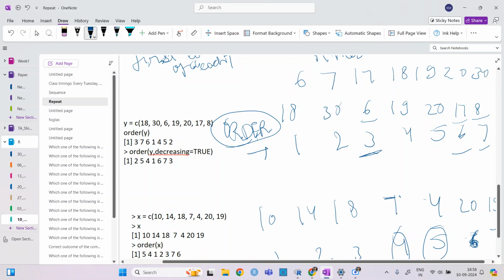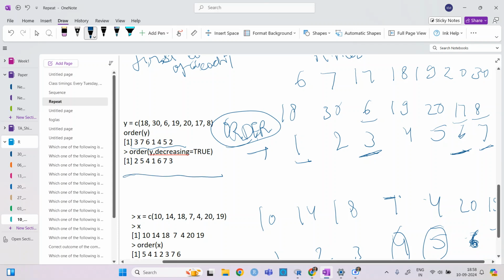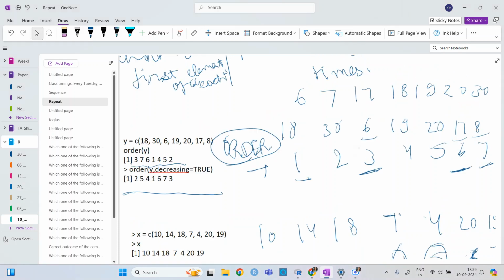So it is giving the order like firstly 3, and then I think 7, then 6, then 1, and 4. Yes, you're right, ma'am. I wasn't right, but someone made me correct. Okay, so that was the order kind of thing. And again, when decreasing is true, then you sort y and do the ordering according to that.